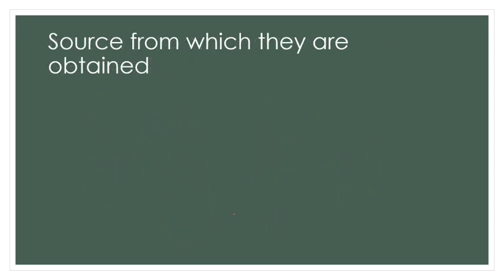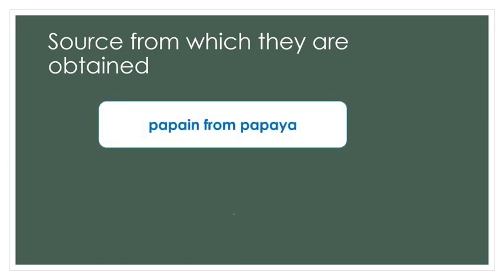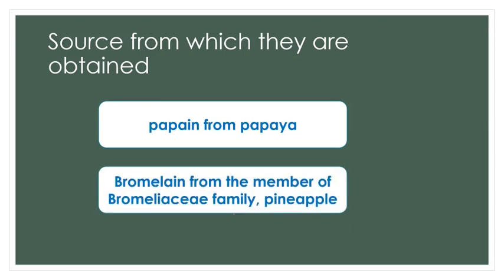Sometimes the enzymes are named depending upon the source from which they are obtained. For example, papain. Papain is an enzyme which is obtained from papaya. Or bromelain. It is obtained from a member of the Bromeliaceae family, that is the pineapple family. So bromelain is an enzyme named depending upon the Bromeliaceae family.